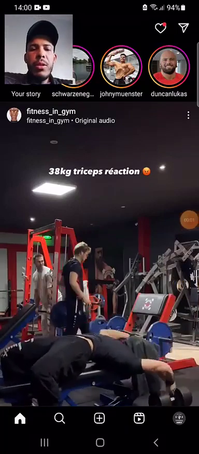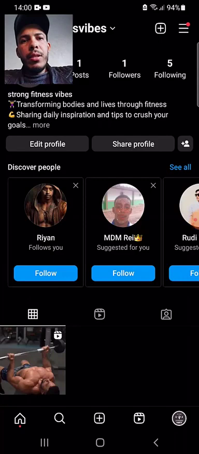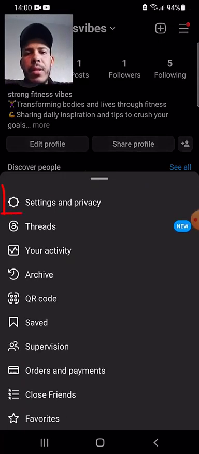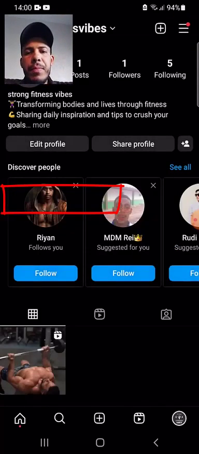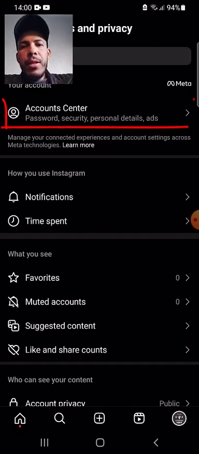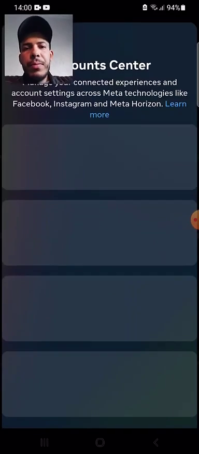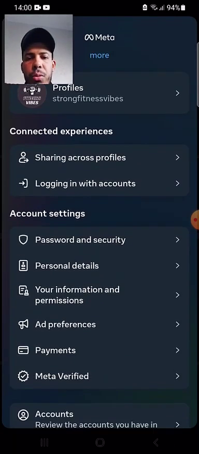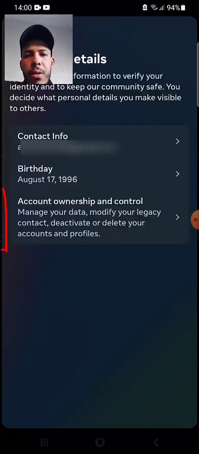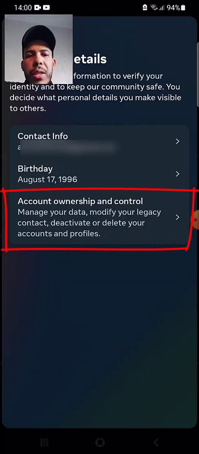So to delete your Instagram account, just go to your profile, click here, click on settings and privacy, then click on account center. Now go to personal details. Now click on account ownership and control.